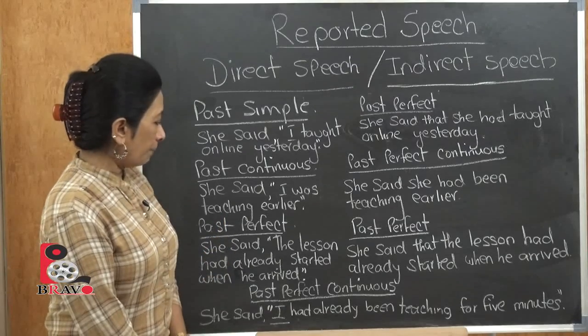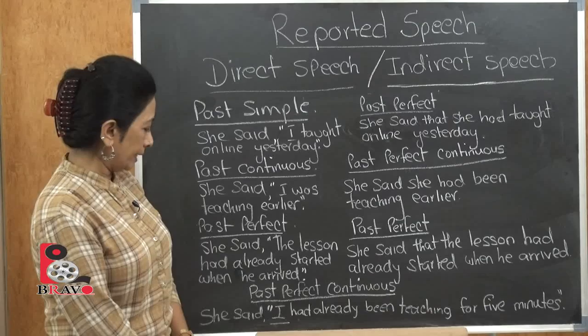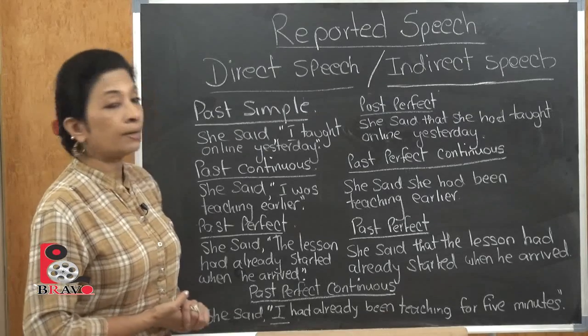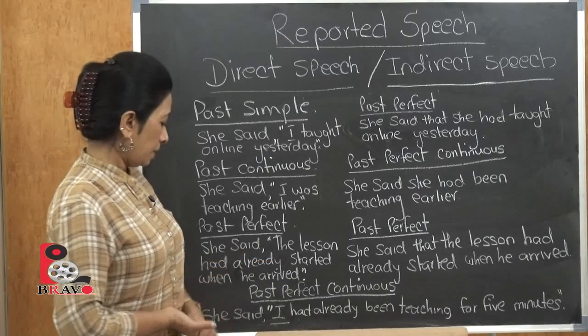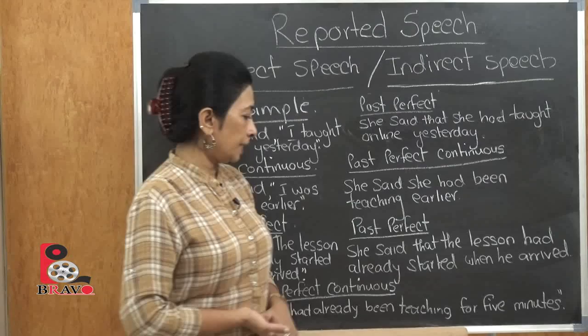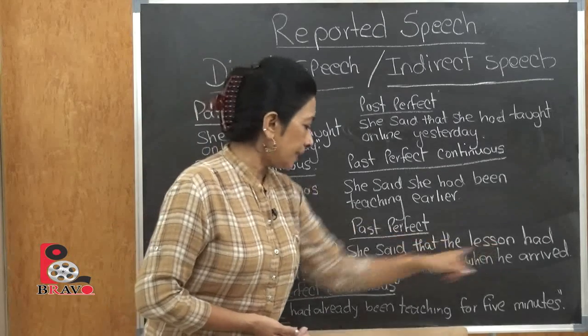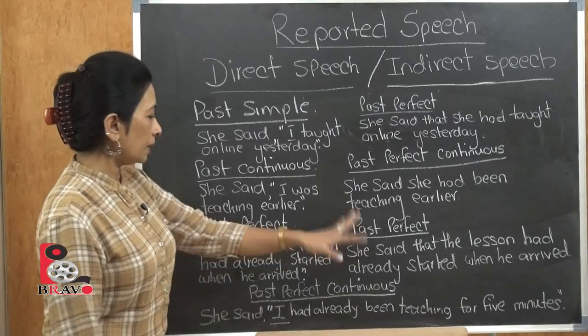The next one, past perfect. She said the lesson had already started when he arrived. Now that will become the past perfect. She said that the lesson had already started when he arrived. So it's not a big change.